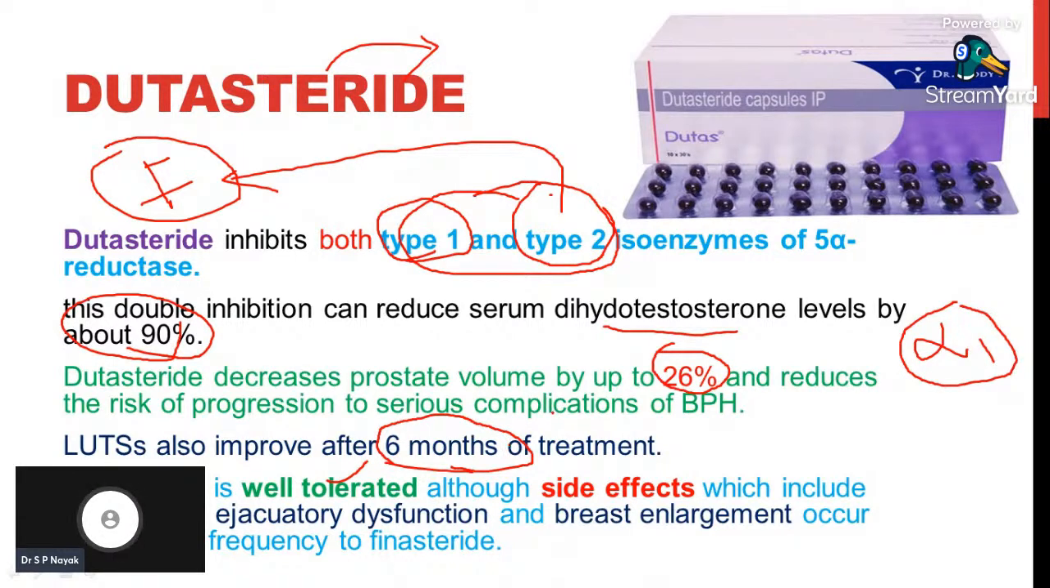So one more important point here we have to remember is, dutasteride, despite its both inhibiting activity, the most commonly used 5 alpha reductase inhibitor is dutasteride. Let me repeat the point. The most commonly used 5 alpha reductase inhibitor is dutasteride, and dutasteride is very commonly used in combination with alpha 1 blockers. Okay, which is called combination therapy.